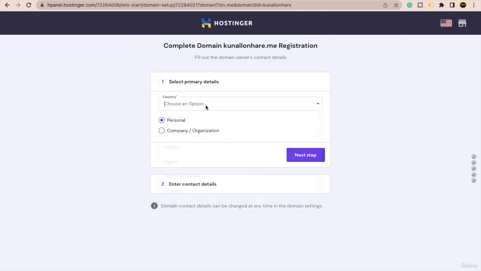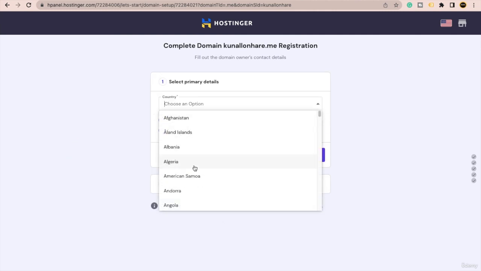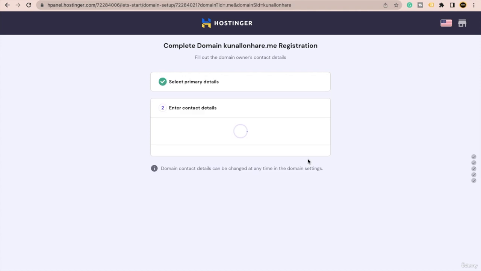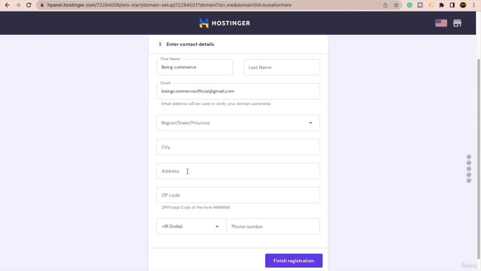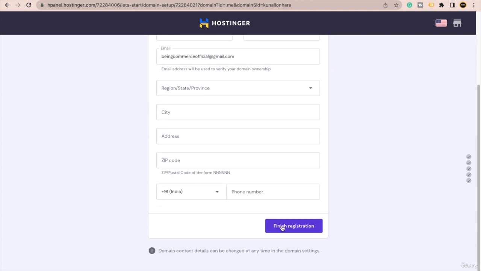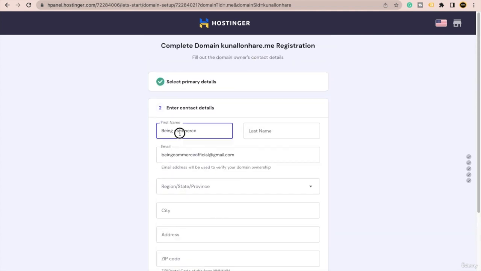Okay, so from here you have to choose the primary information, where you belong to. Choose personal or company, it's up to you. I will choose personal, for example. And here you have to put all your details. Okay, so just fill the form, and after you fill the form, just click on finish registration.